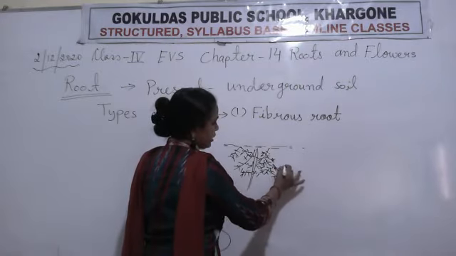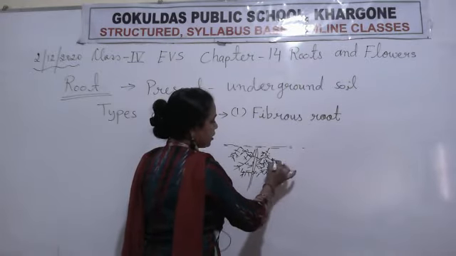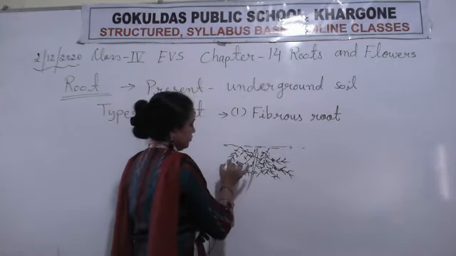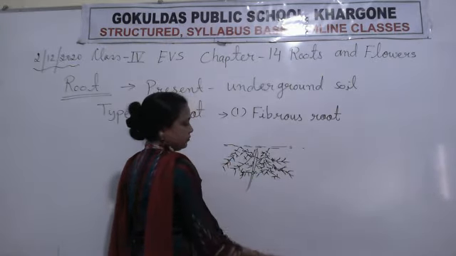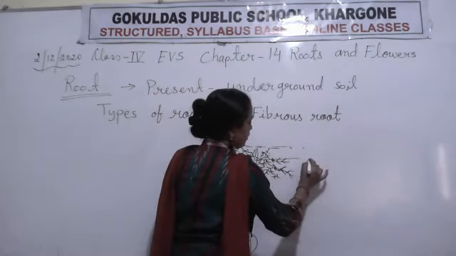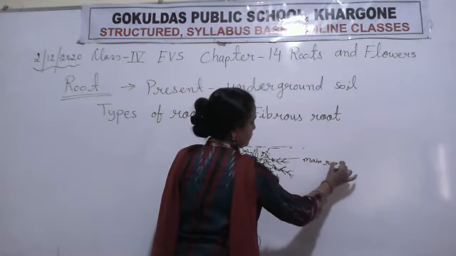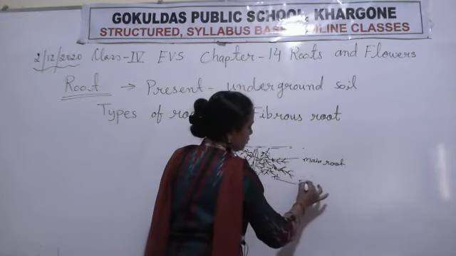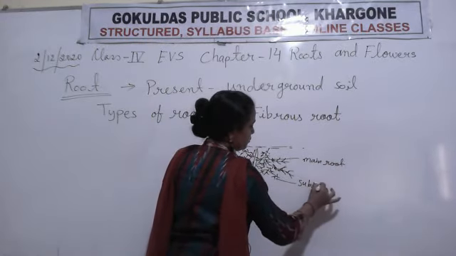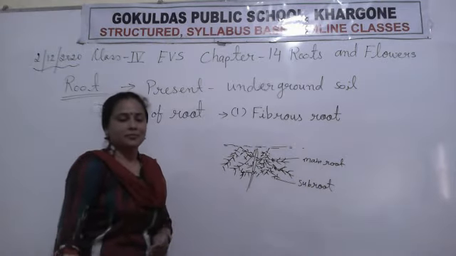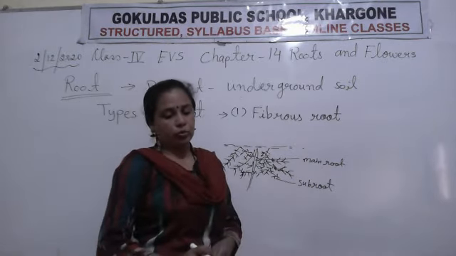And we find these types of roots in all directions of the plant. Main root is there. Now this is the subroot. Clear? This is the subroot.